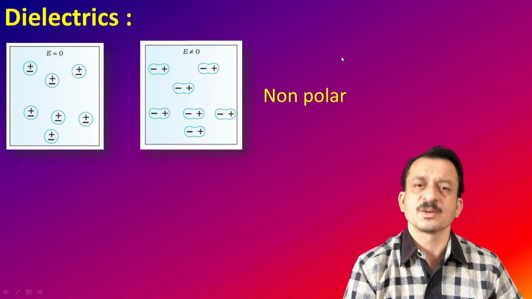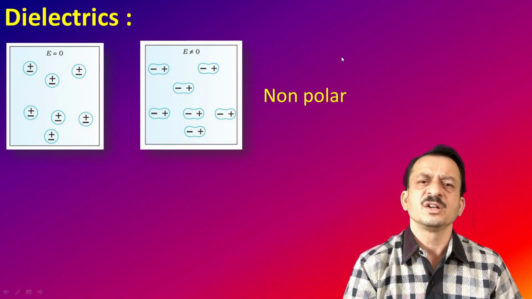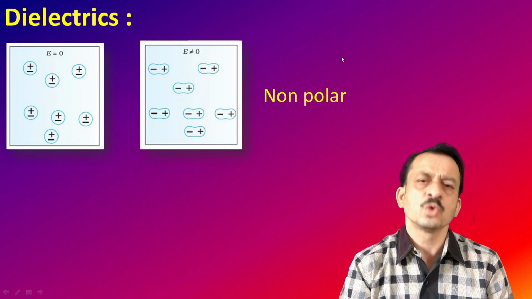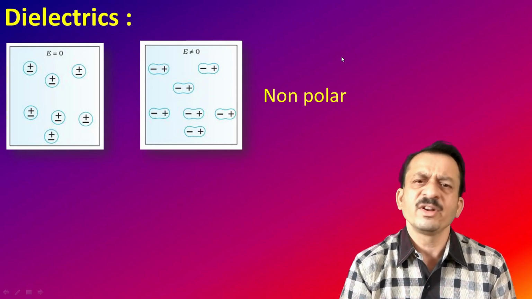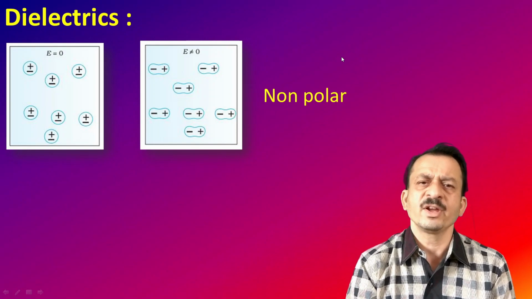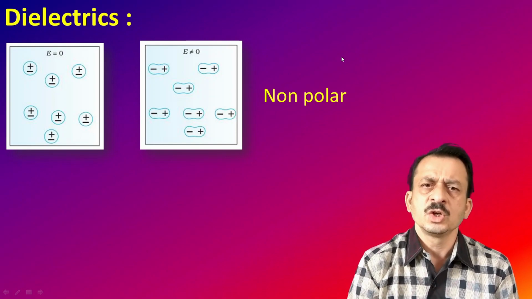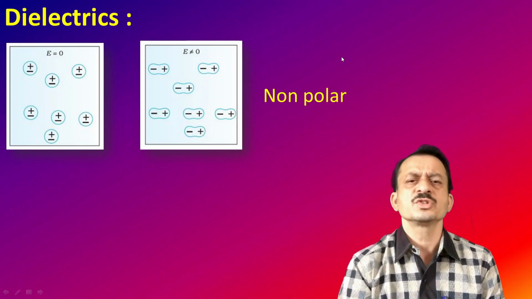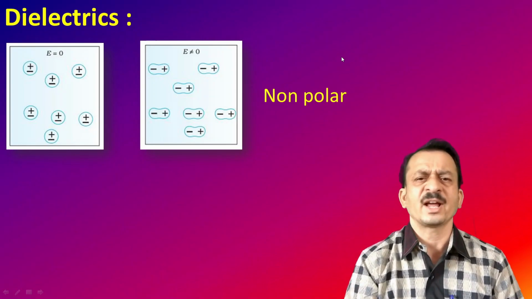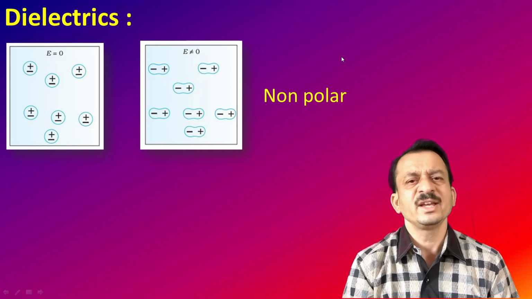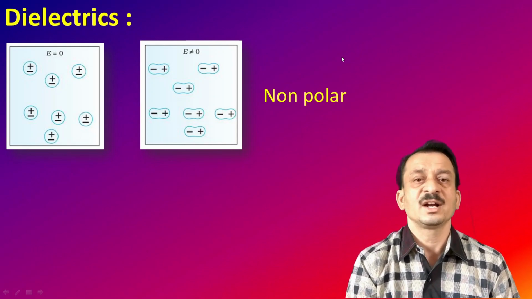Here we have taken a substance in which the non-polar molecules get oriented along the field direction. In substances having non-polar molecules, whenever an external field is applied, most of the molecules tend to align along the field direction as shown in the diagram. We call this type of dielectric a linear isotropic dielectric.